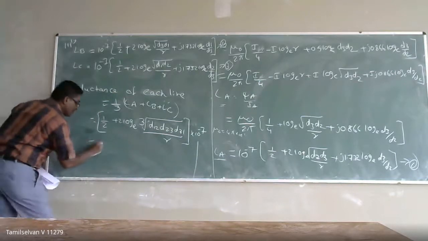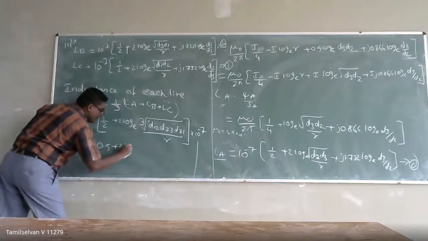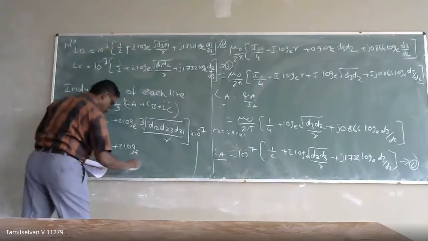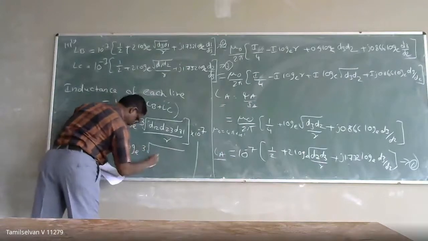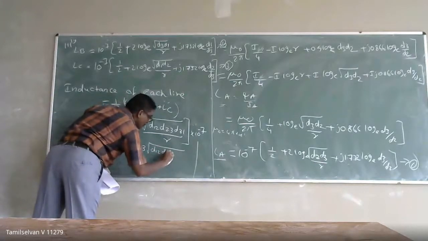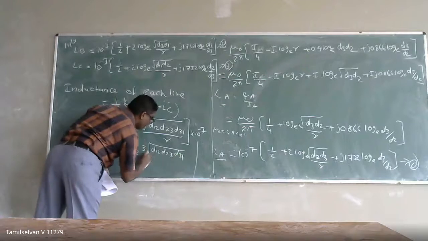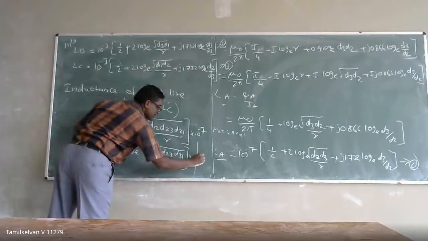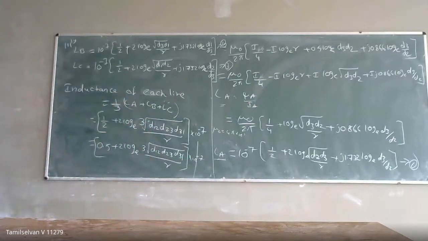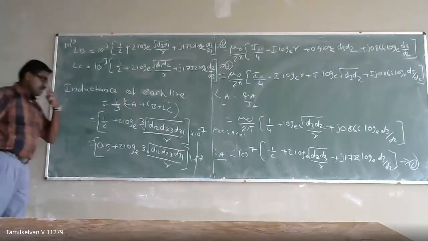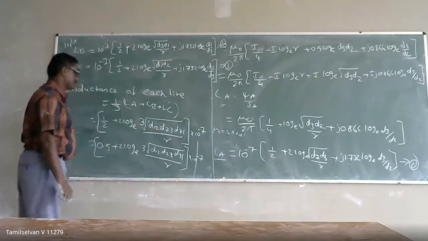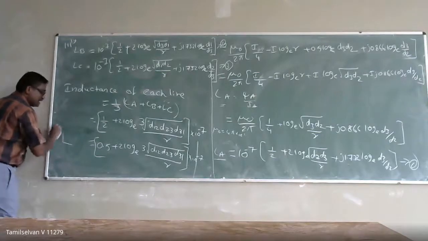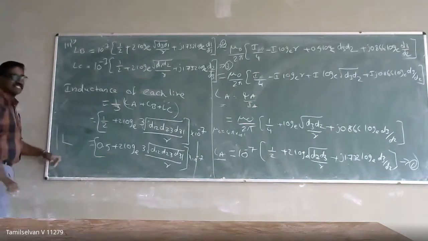So that is equal to 0.5 plus 2 into log base e of the cubic root of d12, d23, d31 divided by r, into 10 power minus 7. So this is the inductance in a three-phase transmission line for unsymmetrical spacing.